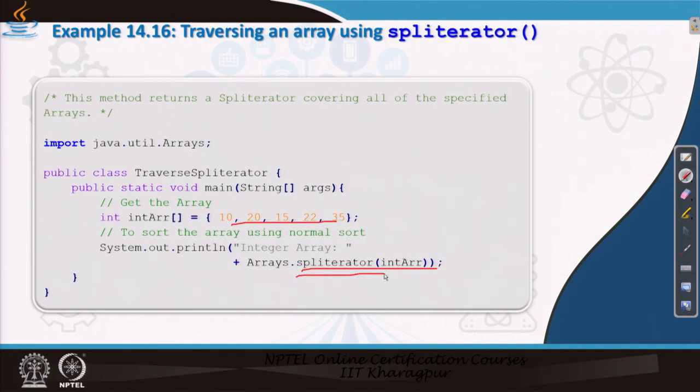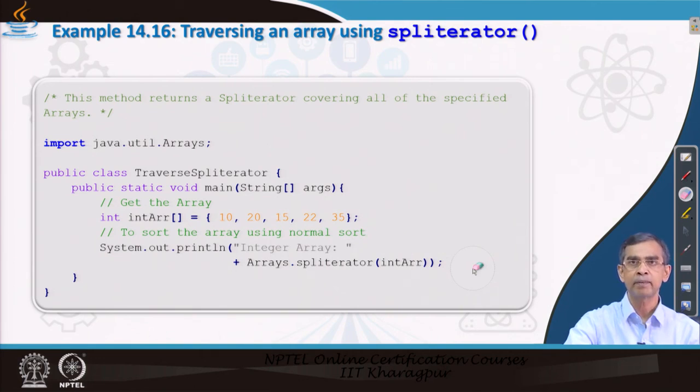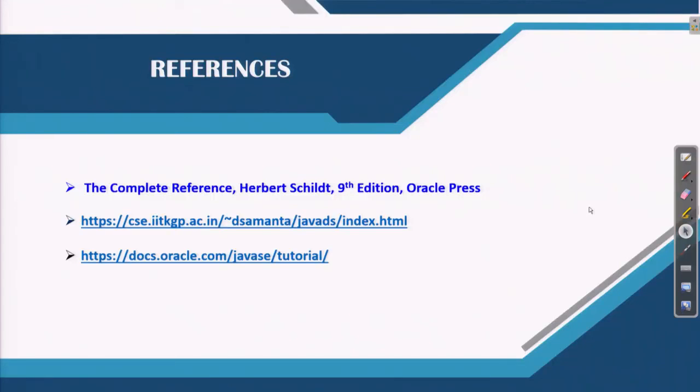There are many iterator methods which we will not discuss now, because this is an advanced topic. We will discuss it once all types of collections are covered, because we are now at the very beginning, discussing only 2 collections, array list and arrays. There are many more collections. My plan is to discuss the different iterators once all collections are covered, then we will be able to have a good view of these iterators later on. So, this is the method by which you can traverse it, and the sublist also you can traverse.